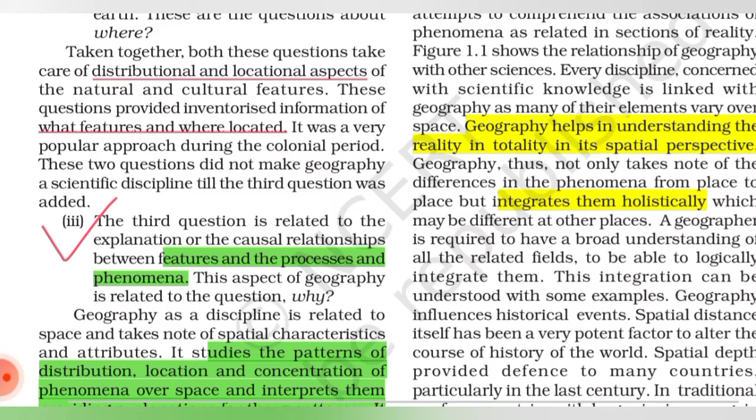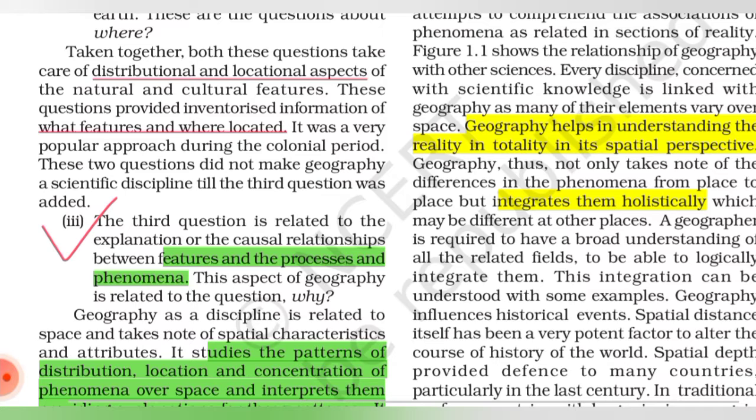These questions ask what the features are and where they are located. But our scientific discipline was incomplete without the third question. This question was related to the explanation, or the causal relationship, between features and the processes and phenomena.